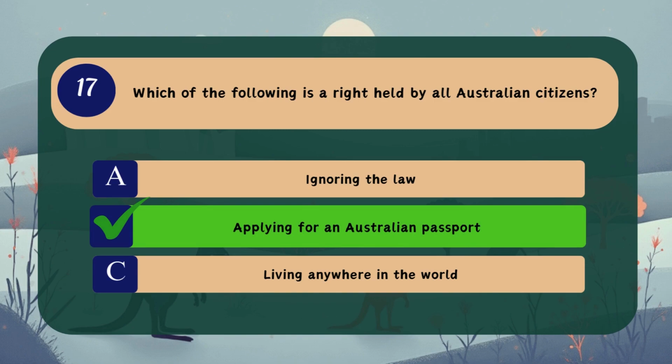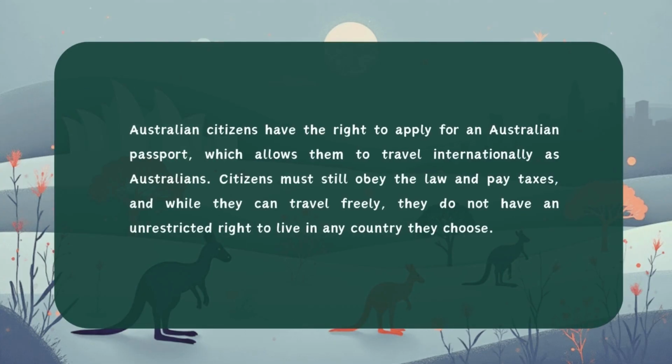Correct answer. B. Applying for an Australian passport. Australian citizens have the right to apply for an Australian passport, which allows them to travel internationally as Australians. Citizens must still obey the law and pay taxes, and while they can travel freely, they do not have an unrestricted right to live in any country they choose.